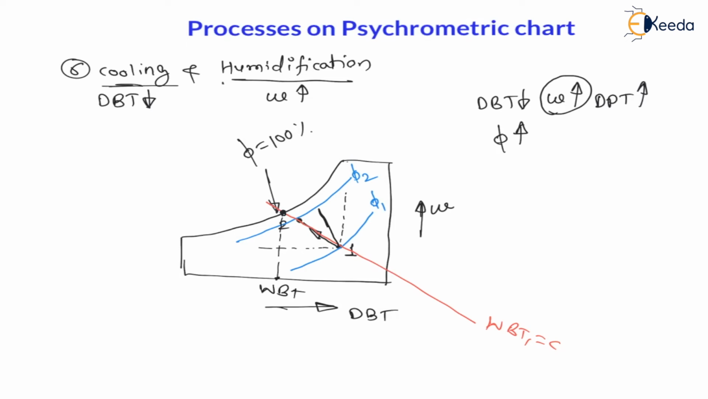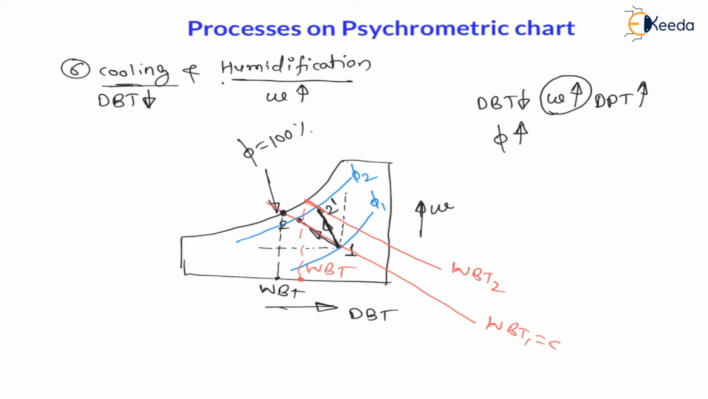Let us say 1 to 2 dash like this, right? Now this is also cooling and humidification, because dry bulb temperature is decreasing, and specific humidity is increasing. Now for this process, if I draw a parallel line to the variable temperature 1 line, let us say this is the variable temperature 2 line. Now here variable temperature is increasing. You can observe here.